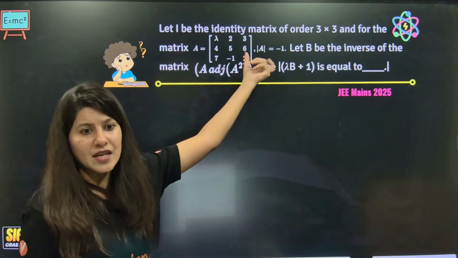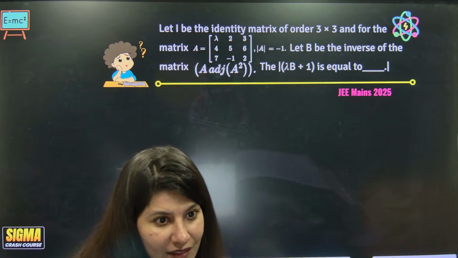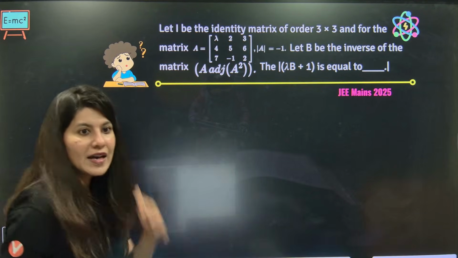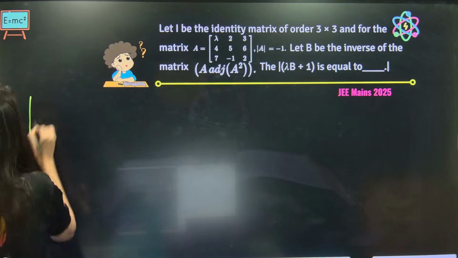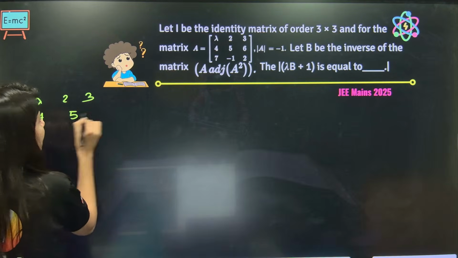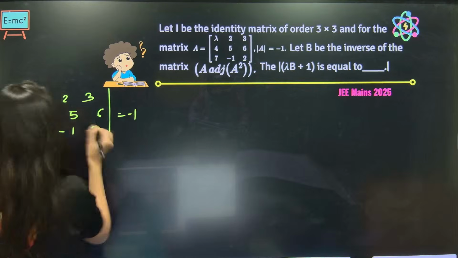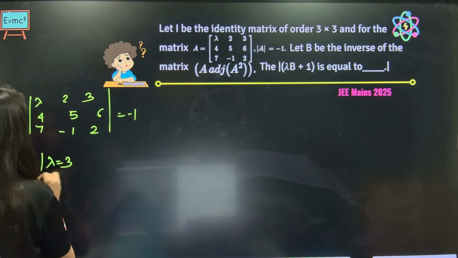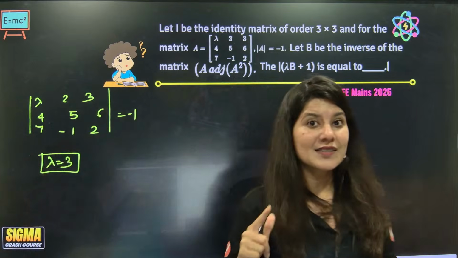So I think lambda, we can calculate. Come on everyone, lambda, yes or no? Can we calculate lambda? So lambda value is going to be 3. Okay, I know that. So lambda: 2, 3, 4, 5, 6, 7 minus 1, 2, and this is -1. If you open it, your lambda will be 3. Let's not focus on lambda, because the focus of our question is slightly different.